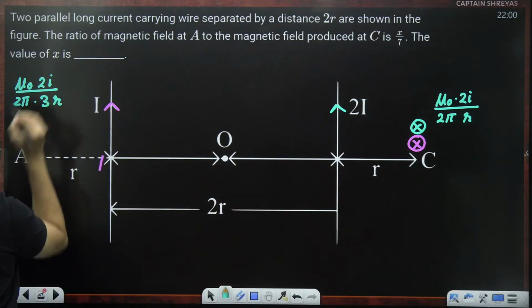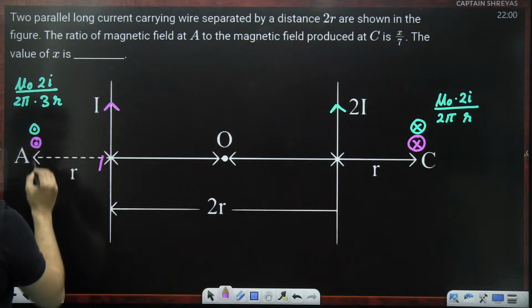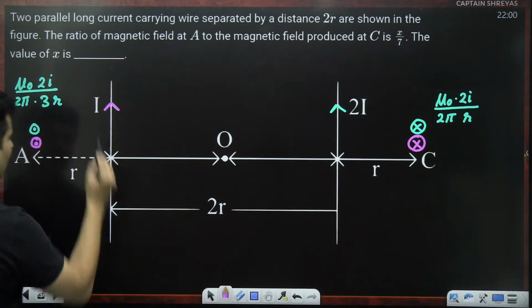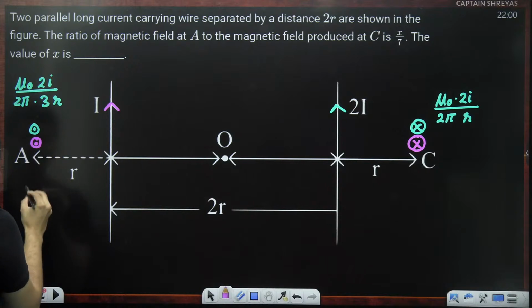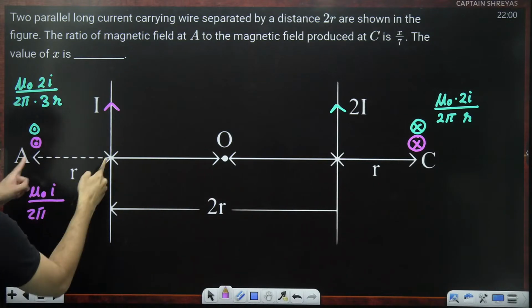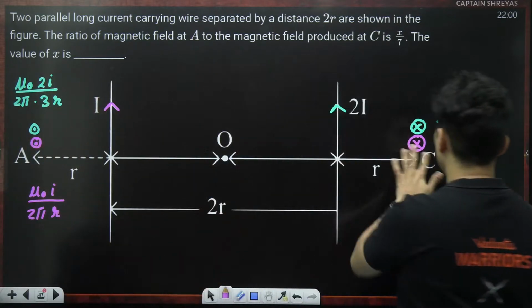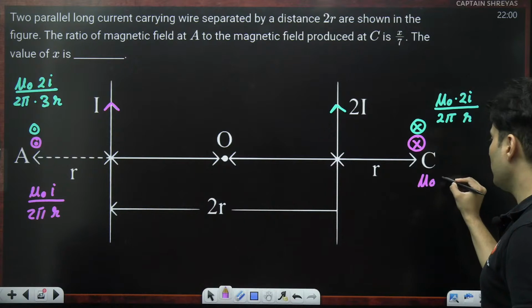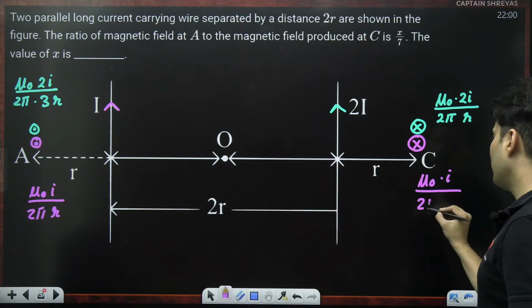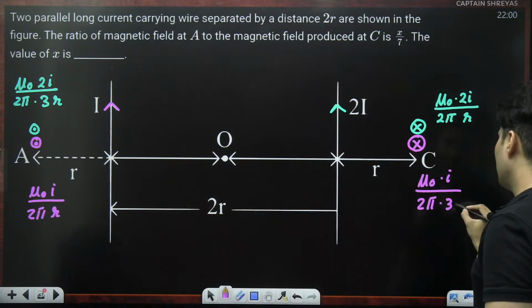The magnetic field due to this current over here is given by mu naught I divided by 2 pi, and this distance is directly r. Due to this current over here, the field will be mu naught into current divided by 2 pi, r plus 2r, which is going to be 3r.